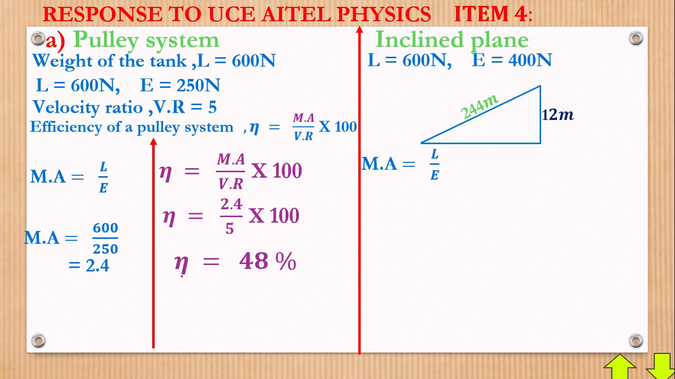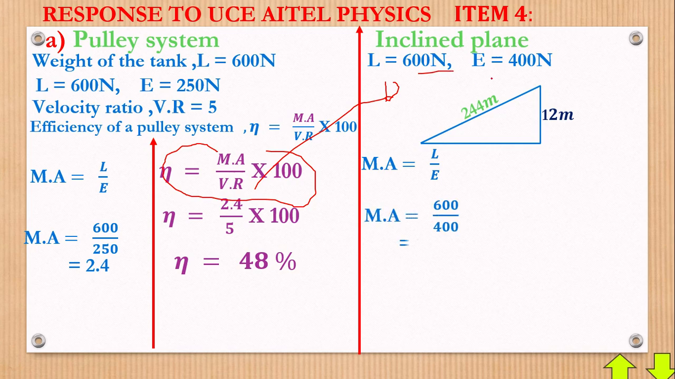Now what you must know is that mechanical advantage is equal to load over effort, just like the mechanical advantage here. We're going to use the same formula. So let's calculate the mechanical advantage. Mechanical advantage is equal to load 600 over effort 400. So the mechanical advantage will be 1.5 in simple terms.